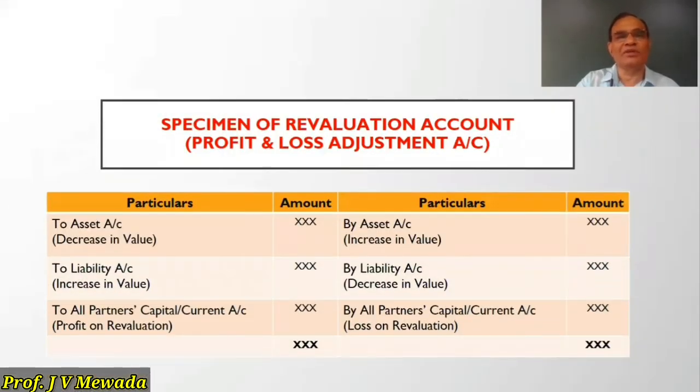And now we'll see the specimen of revaluation account. Same as admission, the debit side is meant for recording losses and the credit side is meant for recording profits. So on the debit side, decrease in the value of asset and increase in the value of liability. On the credit side, increase in the value of asset and decrease in the value of liability is recorded. And then the difference, if appearing on the debit side, then it is a profit on revaluation. So all partners' capital or current account, the profit is to be distributed to them in the old ratio. And if it is loss, then it appears on the credit side and the loss is to be distributed to the partners in the old ratio.